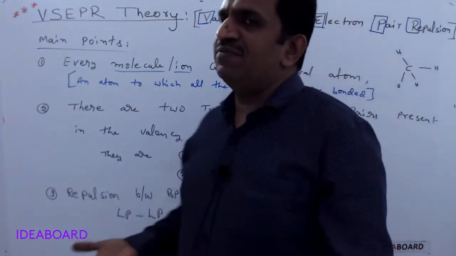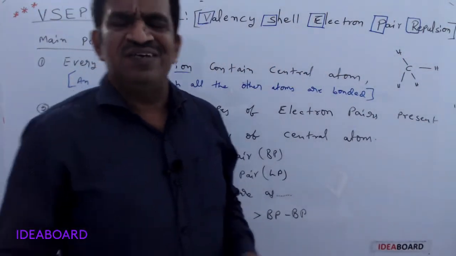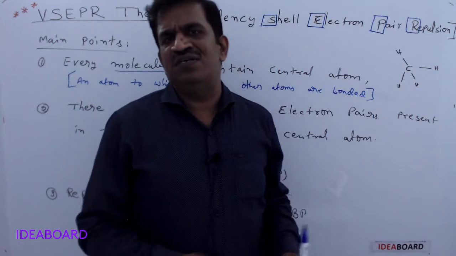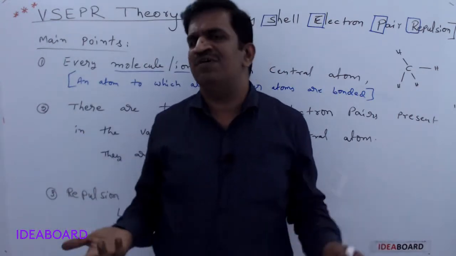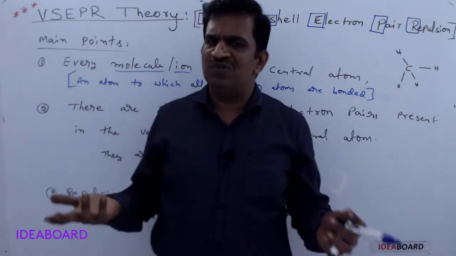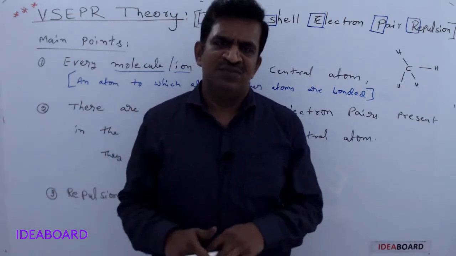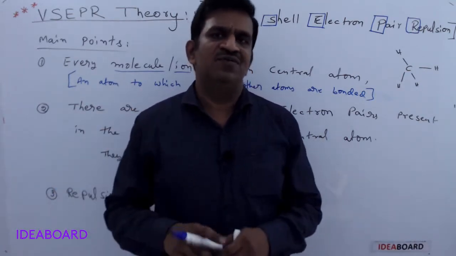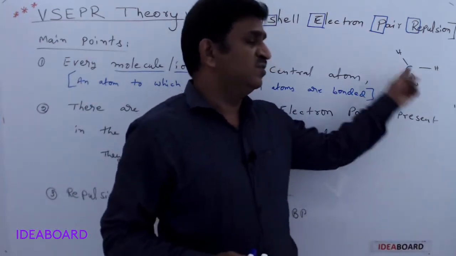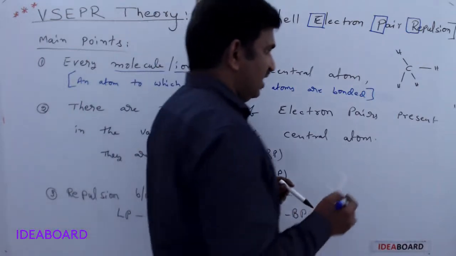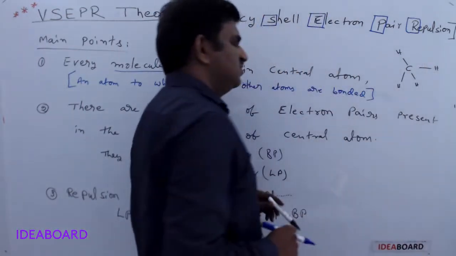In diatomic molecules we can't say a central atom; I am talking about polyatomic molecules. For diatomic molecules, the shape is mostly linear only, so there is no need to discuss the shapes as per the VSEPR theory. So a central atom is an atom bonded to all the other atoms.